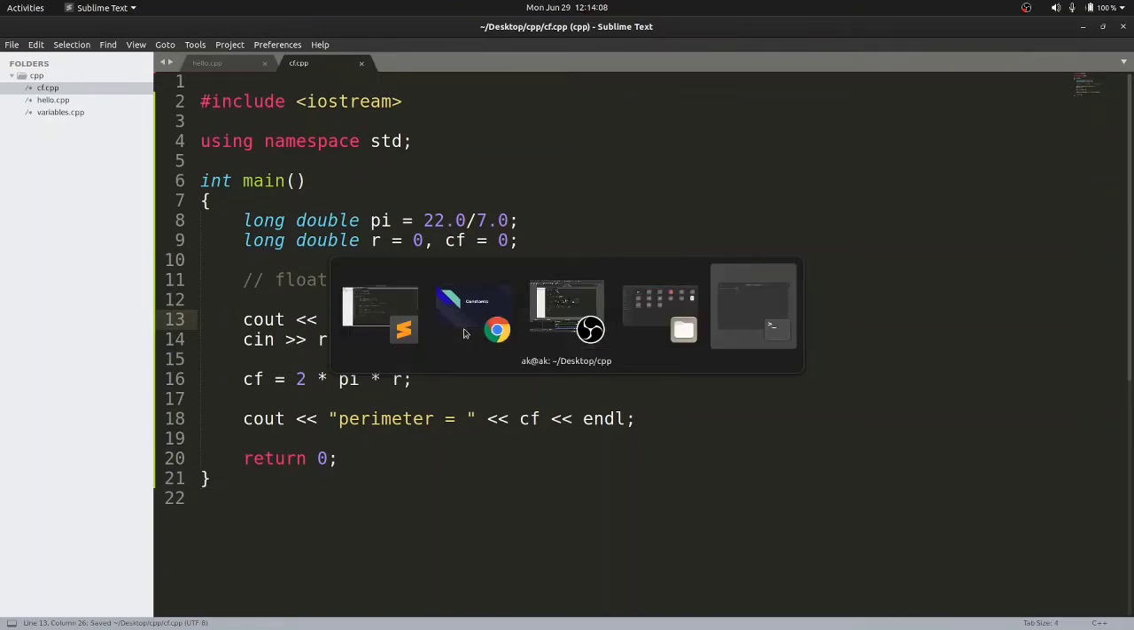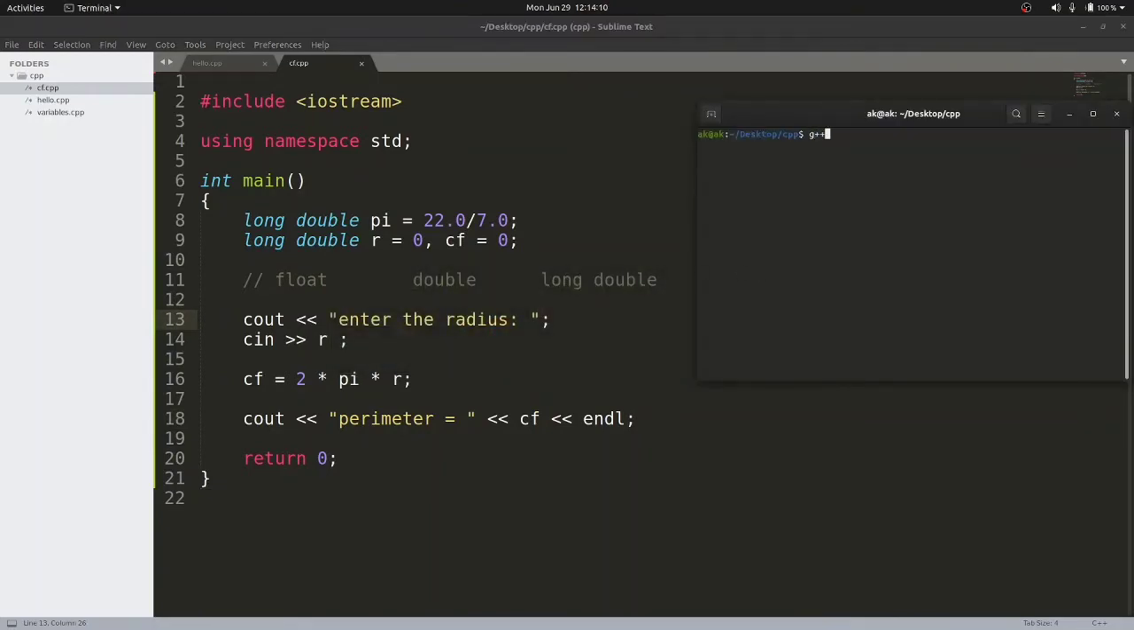So let us compile the program. I will write here g++. Our file name, let's see the file name with ls, our file name is cf.cpp. So in order to compile, we will write g++ cf.cpp. Now if you hit enter, then you will get the executable file named a.out that you have seen in the last few videos, right?